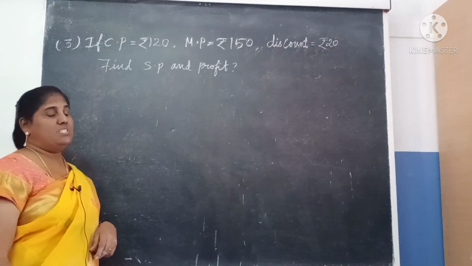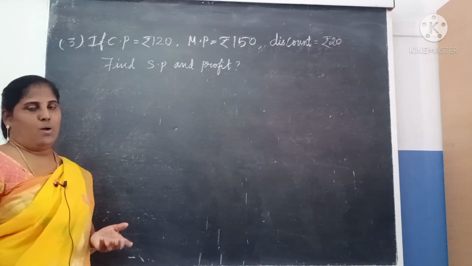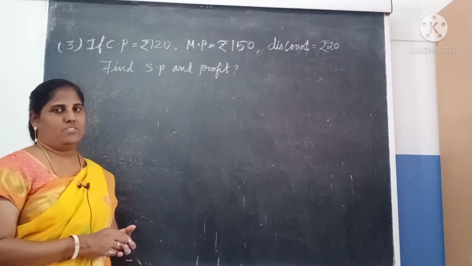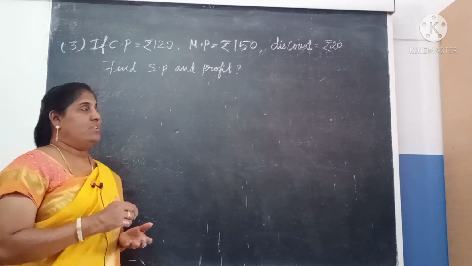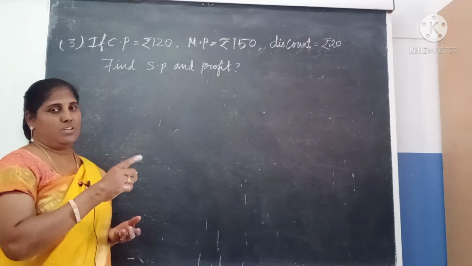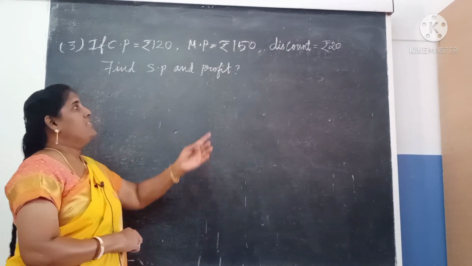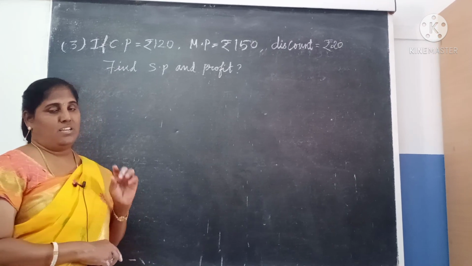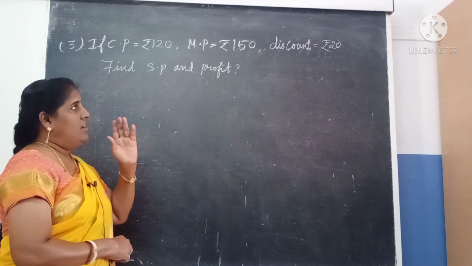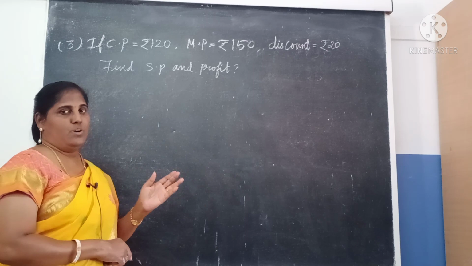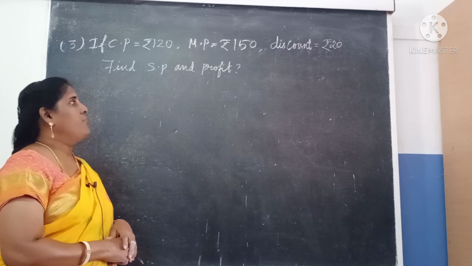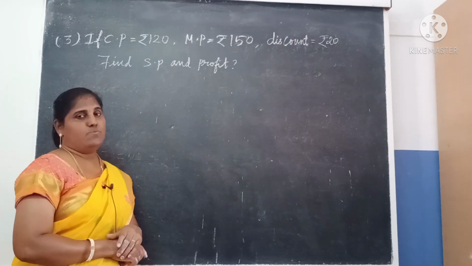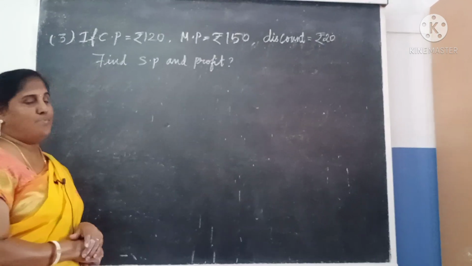And market price means if the shopkeeper is going to give any discount on the item, he writes some amount on the items. That amount is called the MP, that is market price. That amount contains the discount and CP and profit also. So MP equal to 150, discount equal to 20 rupees, what is SP and profit?